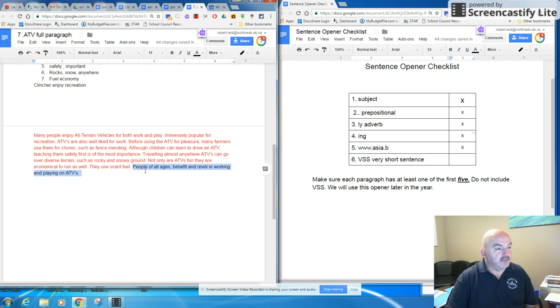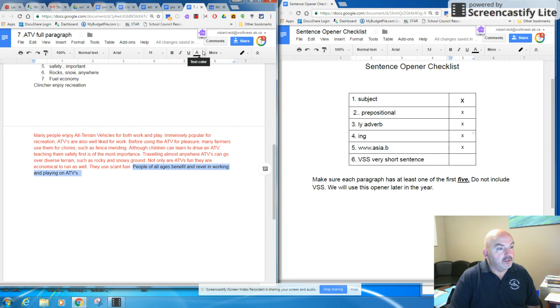Now my last sentence is my clincher. People of all ages benefit and revel in working and playing on ATVs. I don't need a comma there. People of all ages benefit and revel in working and playing on ATVs. Revel is just another word for enjoy.